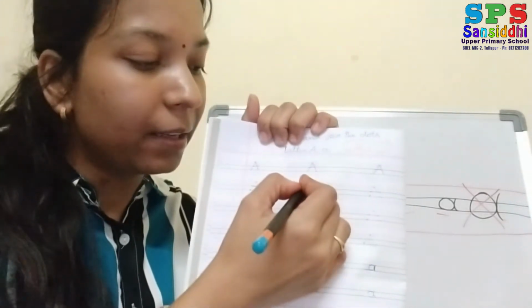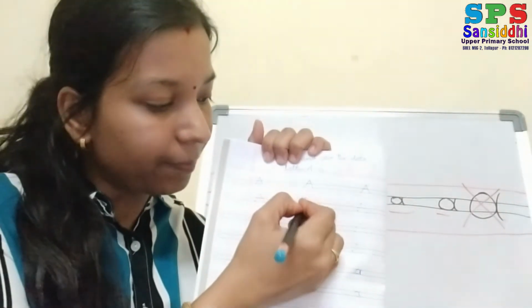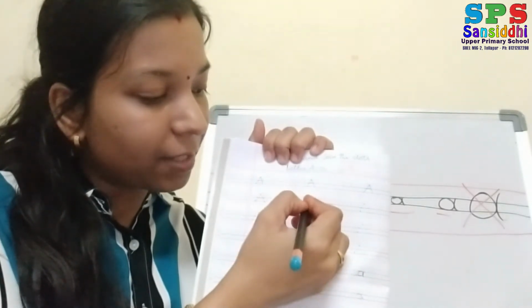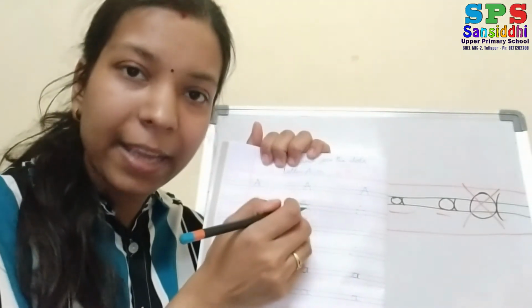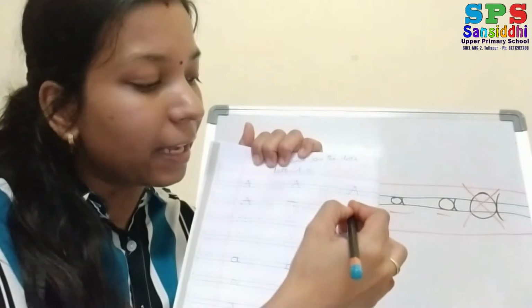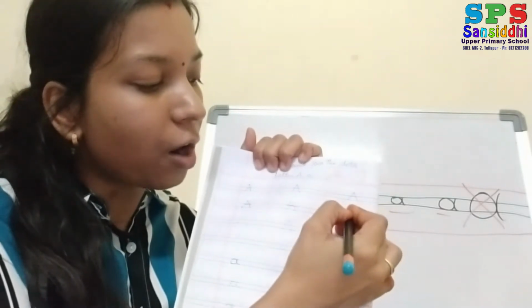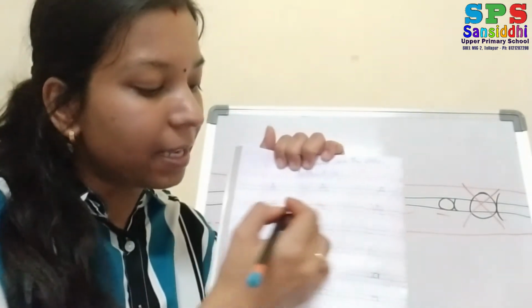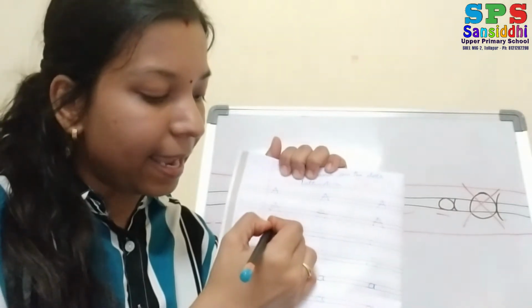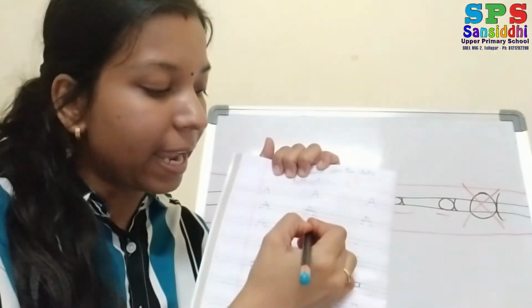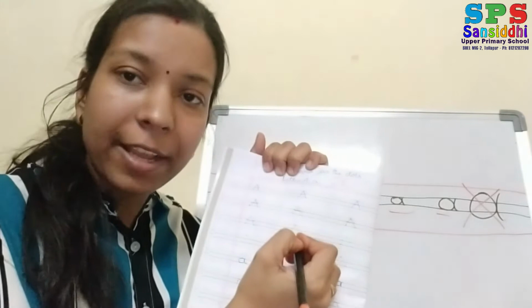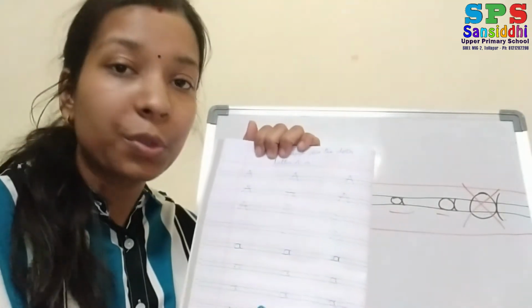A. Again right slanting line, left slanting line and sleeping line. Letter A. Again trace, join the dots. Capital A. Okay, and when you are tracing or writing, you should read.